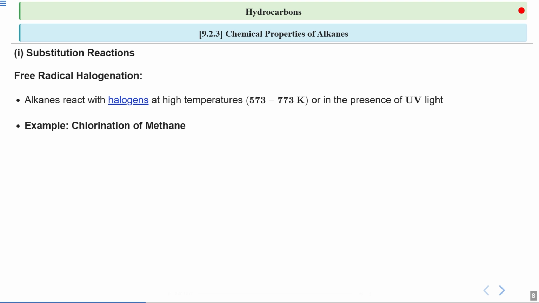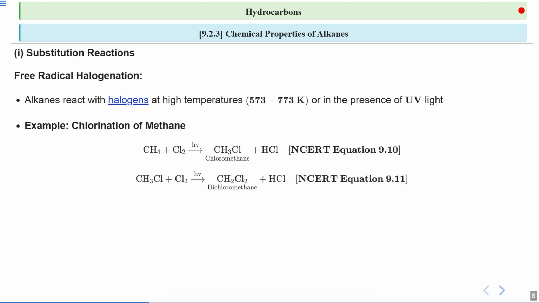Let's look at a specific example. Suppose we are considering the chlorination of methane. In this reaction, methane reacts with chlorine under UV light to form chloromethane and hydrochloric acid. So this is a classic example of substitution reaction where one hydrogen atom in methane is replaced by a chlorine atom.